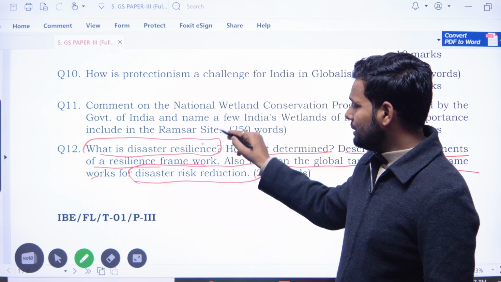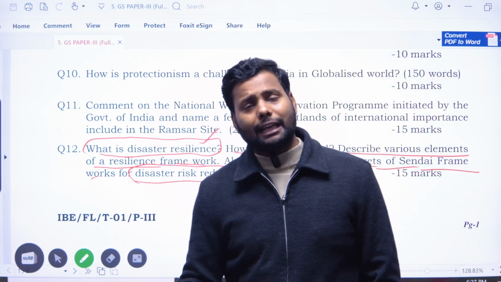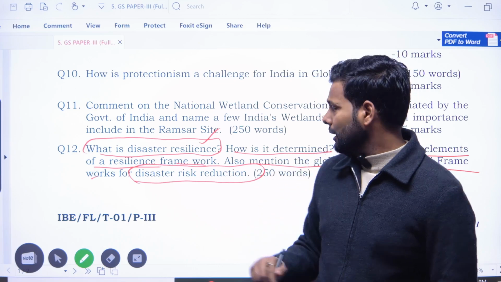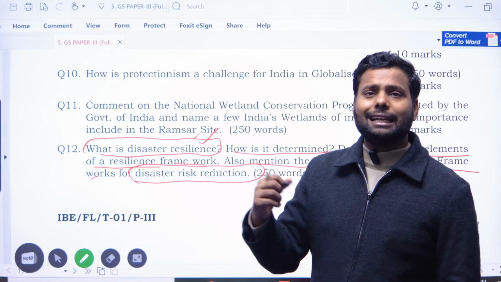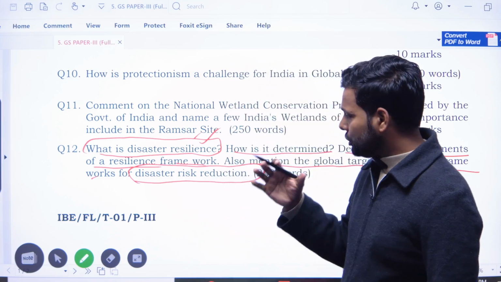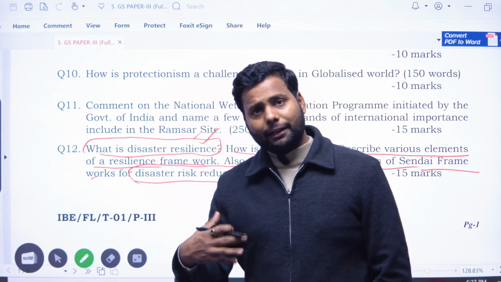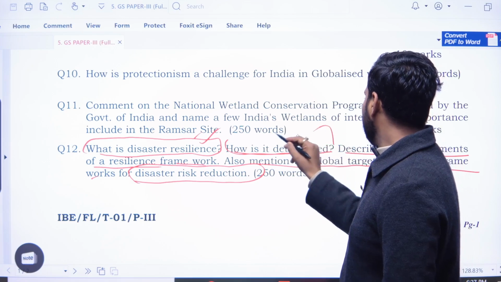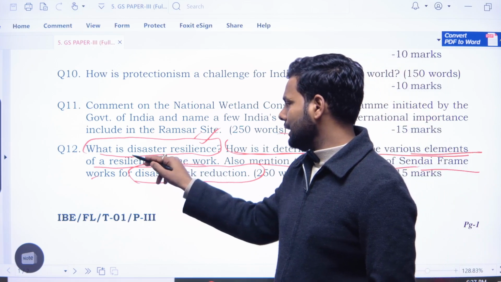So disaster resilience is a type of building, type of infrastructure, type of anything which is resilient against the disaster, which combats, which reduces the impact of disaster. So you have to mention this and how it is determined, and describe the various elements of disaster resilience.